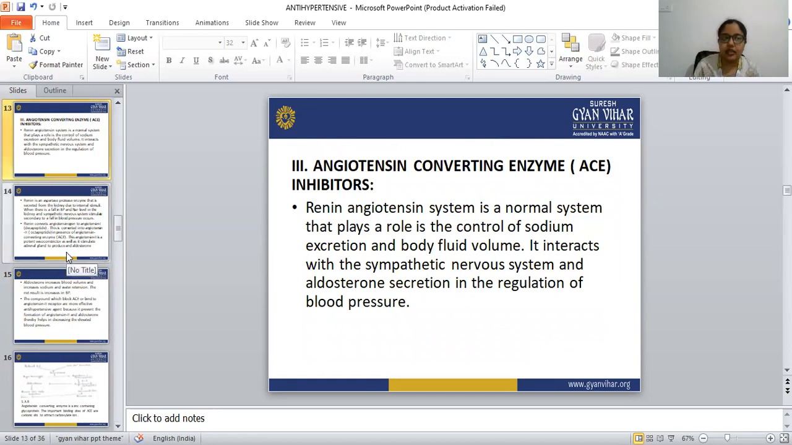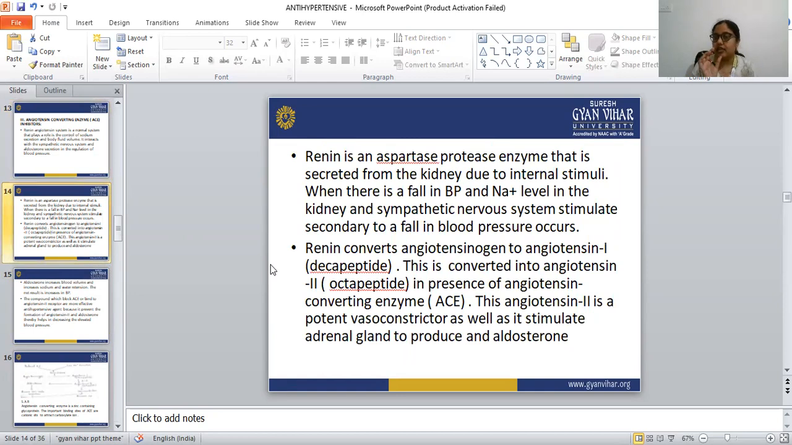Renin is an enzyme that is secreted in the kidney due to some stimuli, when the blood pressure lowers and the sodium excretion lowers. At that time, renin is secreted inside the kidney, and it is responsible for the conversion of angiotensinogen to angiotensin 1, which is known as a decapeptide. This angiotensin 1 is converted into angiotensin 2 in the presence of angiotensin converting enzyme, and angiotensin 2 is known as an octapeptide.